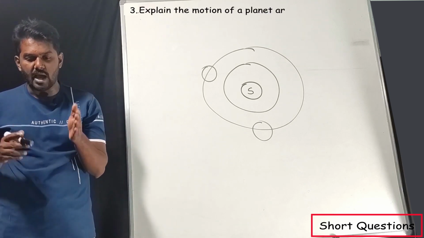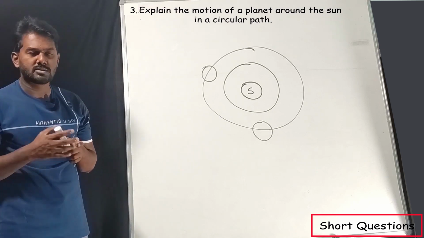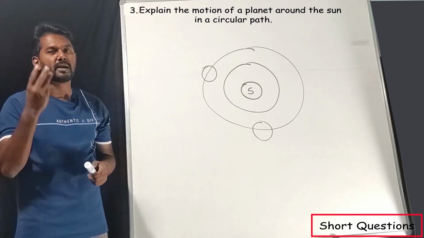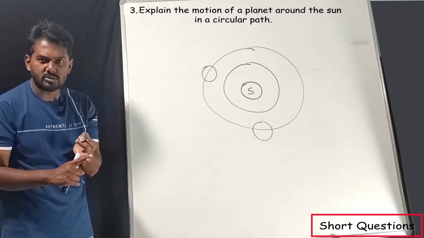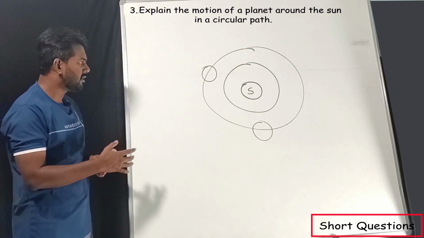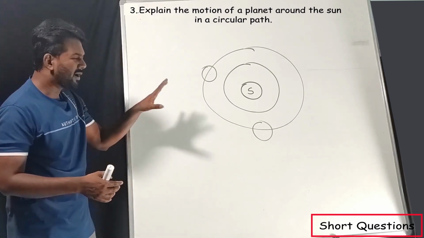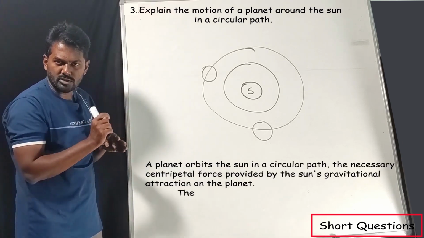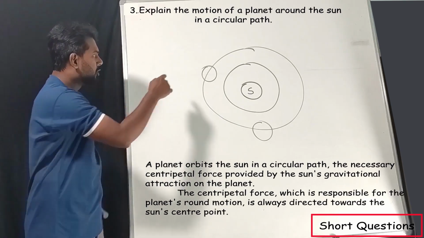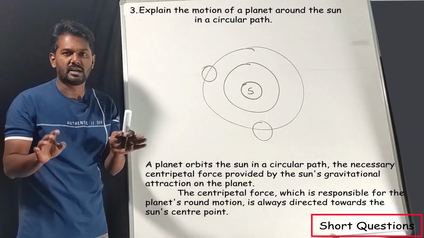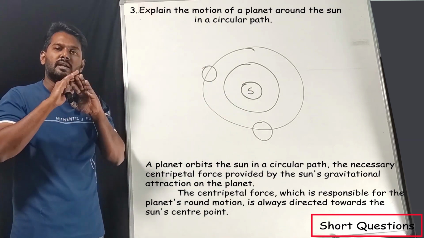Explain the motion of planets around the sun in a circular path. Listen, these kinds of questions will be asked for 2 marks. When you are writing the answers, we will be expecting 3 keywords. First is what force that is, who is providing that force, and what is the direction of that force. So we clearly know that this is an example of centripetal force. What kind of force can we see here? Centripetal force. Who is providing that? Sun. What is the direction of the centripetal force? Towards the center of the sun. That's it. If you mention all these keywords in a proper sentence like this, then that is enough.